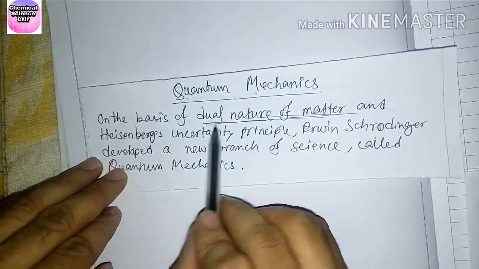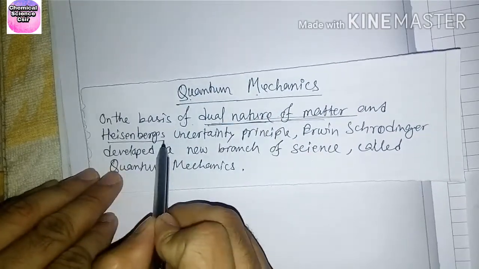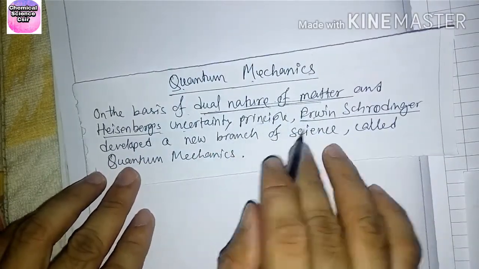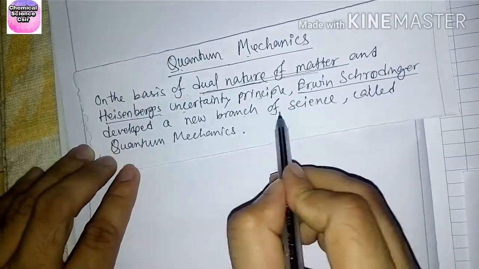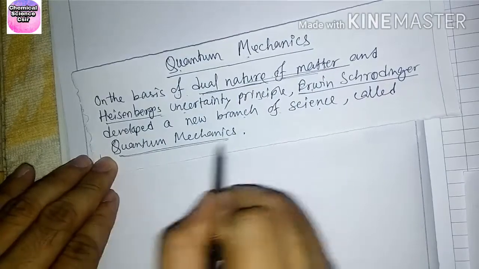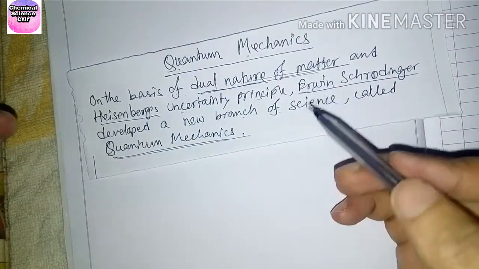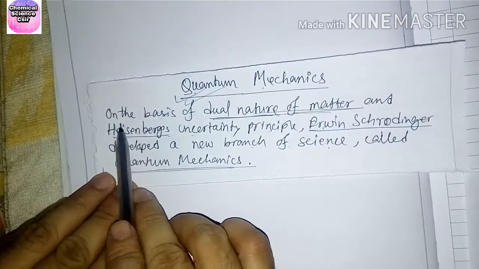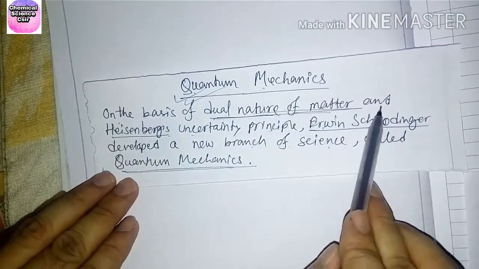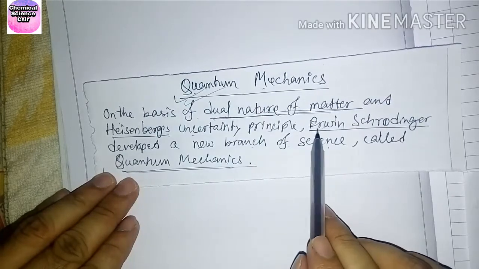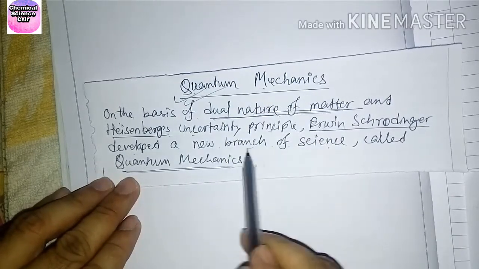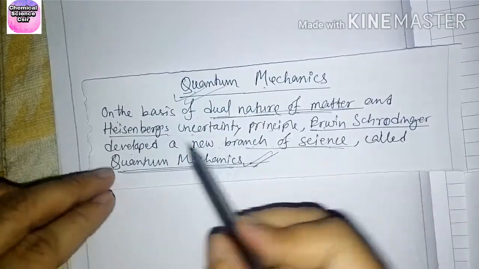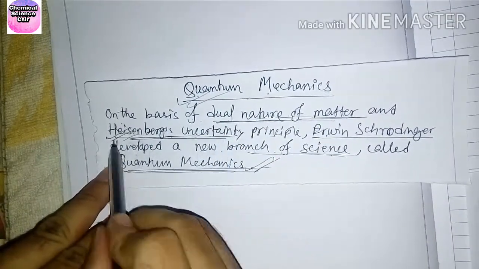On the basis of the dual nature of matter and the Heisenberg uncertainty principle, Erwin Schrödinger and another scientist, de Broglie, developed a new branch of science called quantum mechanics. Okay, so this one is Heisenberg.